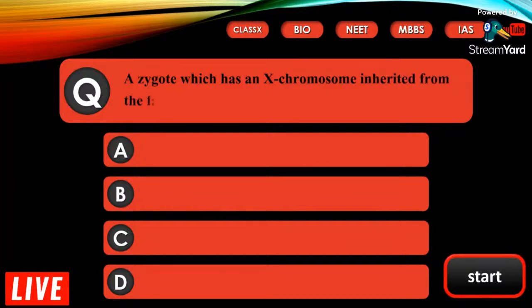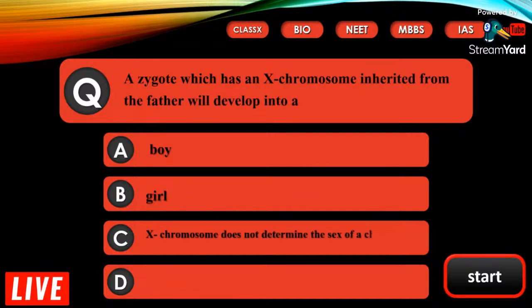A zygote which has an X chromosome inherited from father will develop into A. Boy, B. Girl, C. X chromosome does not determine sex of girl, D. Either boy or girl. The correct answer here is B. Girl. If the sperm with Y chromosome fertilizes the egg, zygote will develop into male child. If the sperm with X chromosome fertilizes the egg, zygote will develop into female child. So the correct answer here is B.